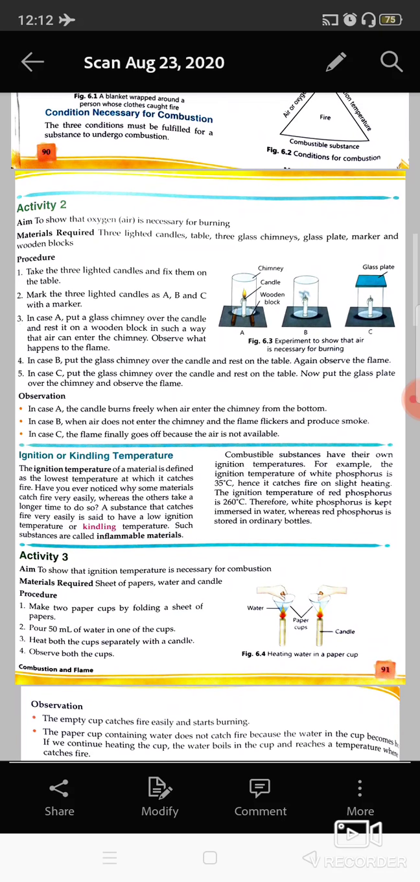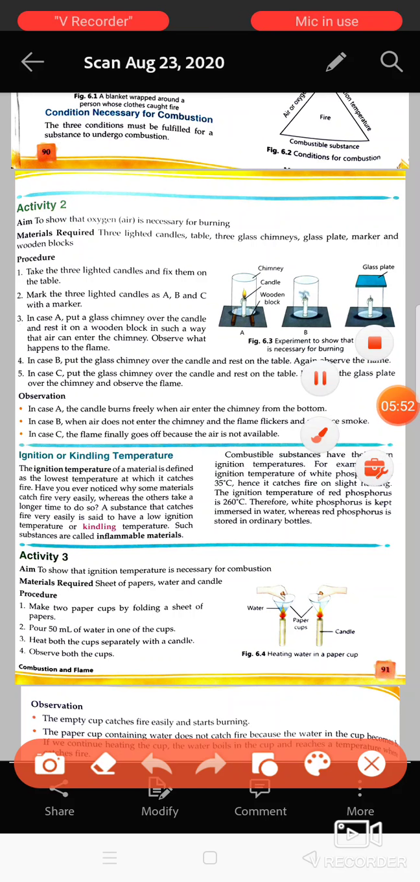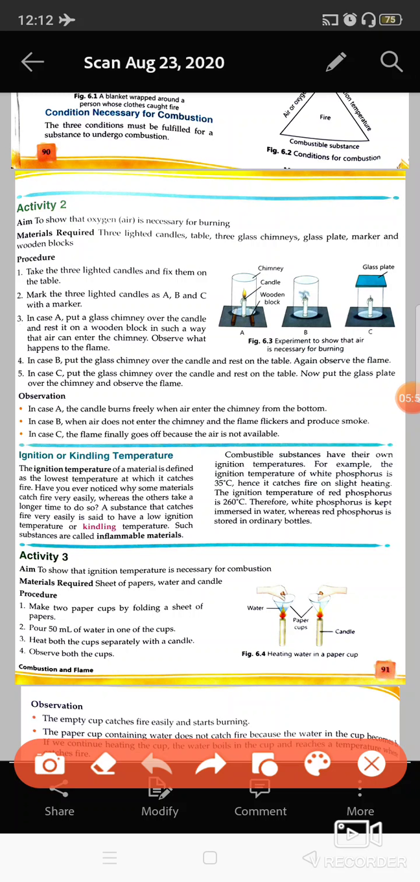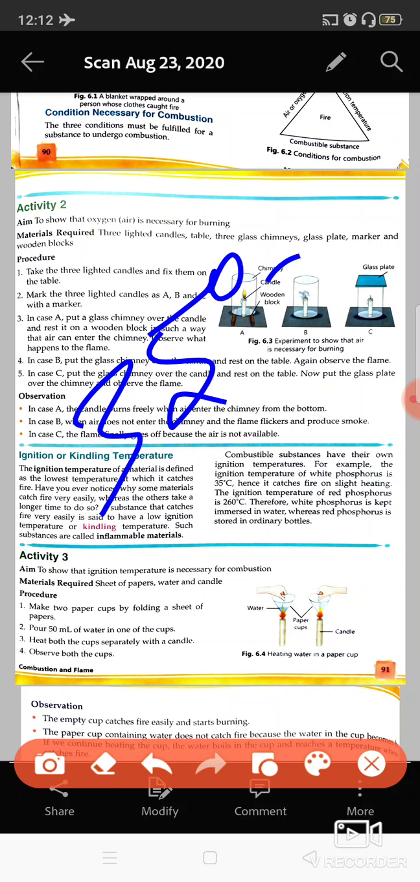Let me tell you some more things about the ignition temperature. One example is given here: white phosphorus and red phosphorus. White phosphorus has an ignition temperature of only 35 degrees Celsius. This means that at room temperature it starts to burn, and only oxygen is required.